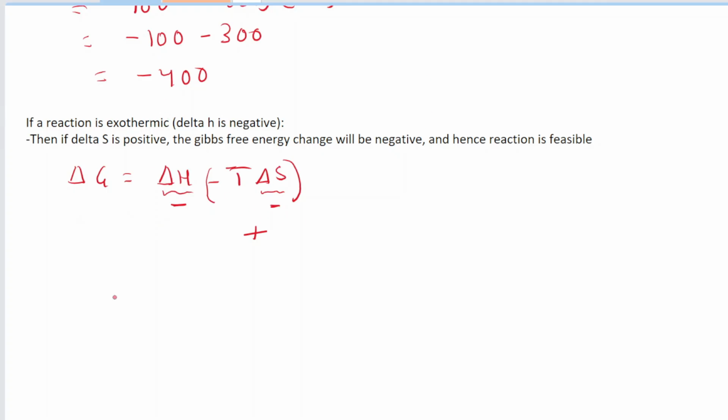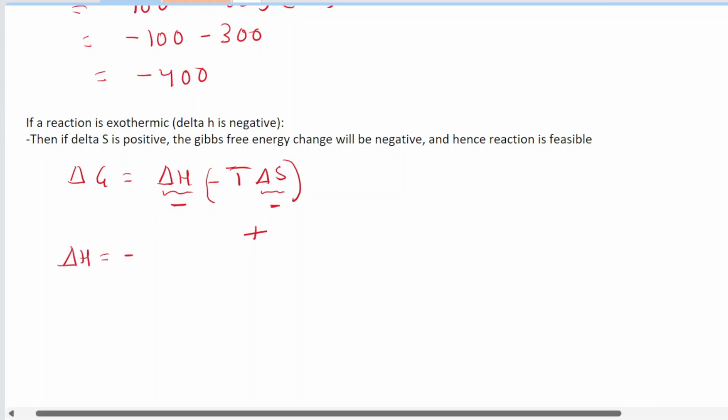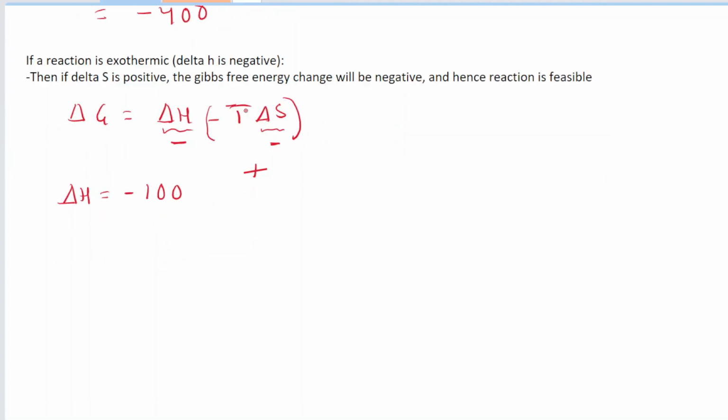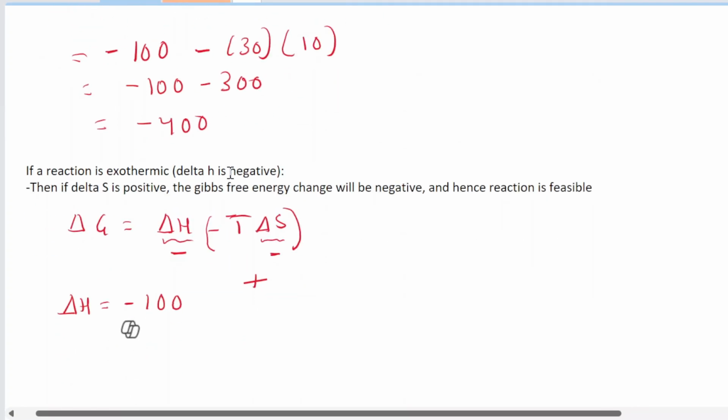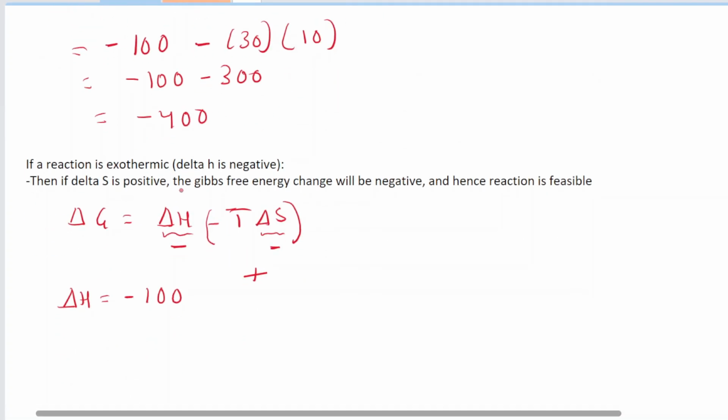Again, let's use the example to explain this. We'll use delta H as negative 100, the same one. And we will use our temperature as 30, and we will use our entropy as negative 10 this time instead of positive 10. So this will be negative 100 minus 30 times negative 10.